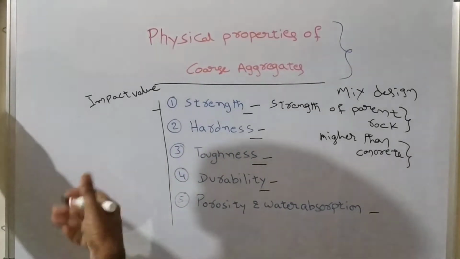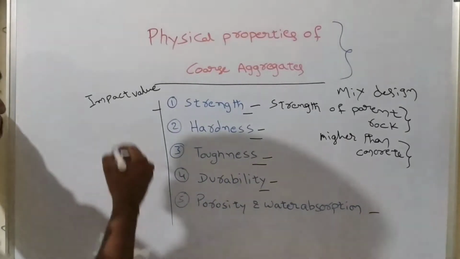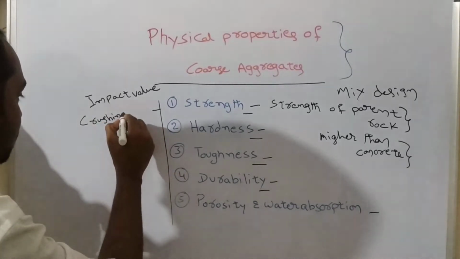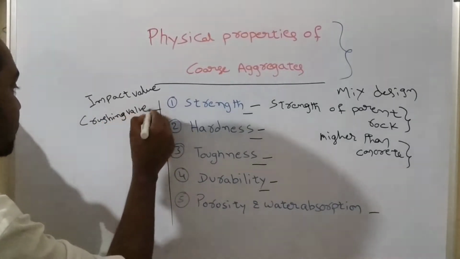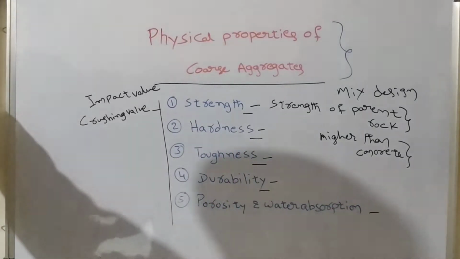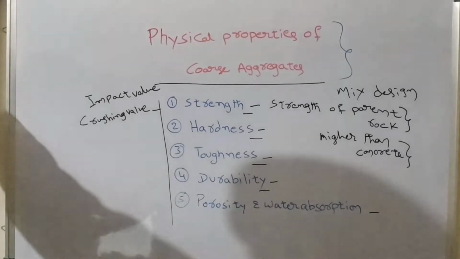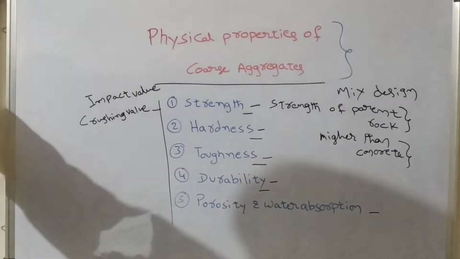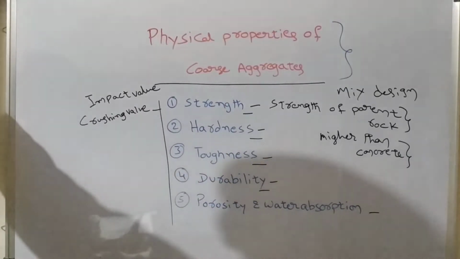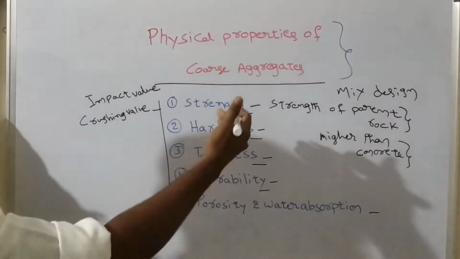Also, we can measure it in terms of crushing value. It means the crushing strength of aggregate, the resistance of aggregate against crushing. Whenever the aggregate gets crushed, it will break apart and become powder. So the resistance against crushing loads will be called the crushing strength or crushing value of aggregate.